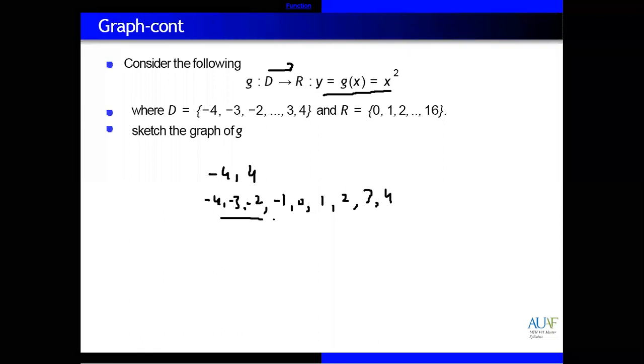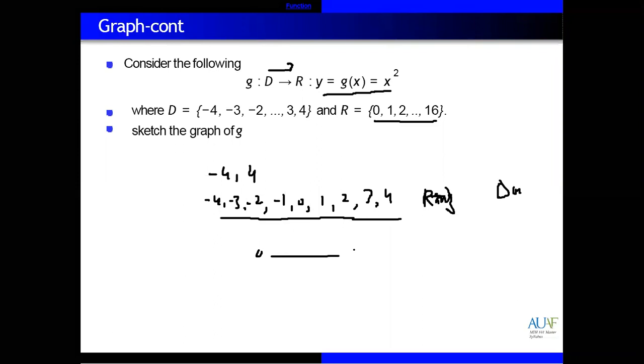So you can give these values. These are range values. Sorry, domain. These are domain values. Range values you can see 0 to 16. So 0 till 16 possible.